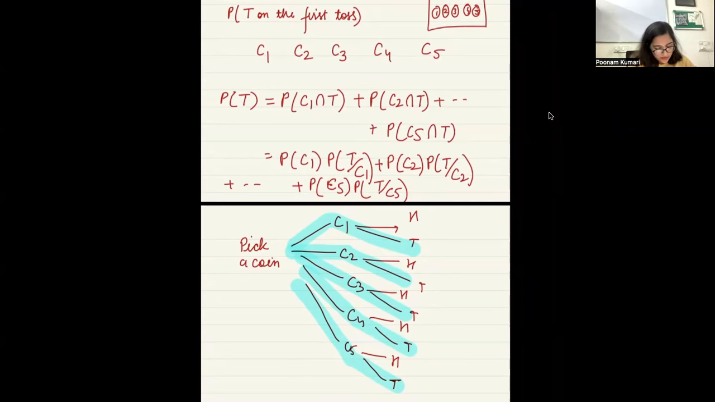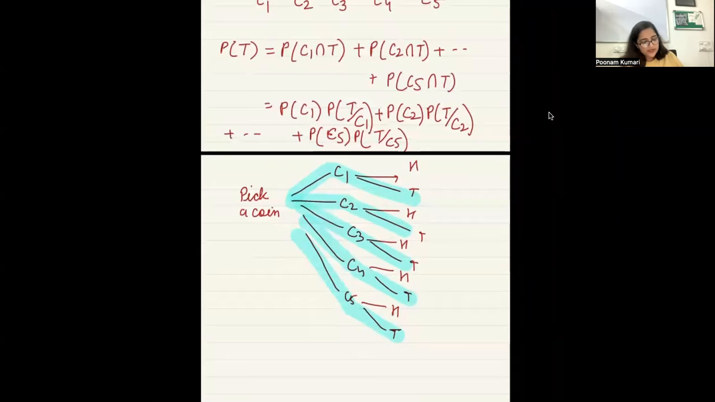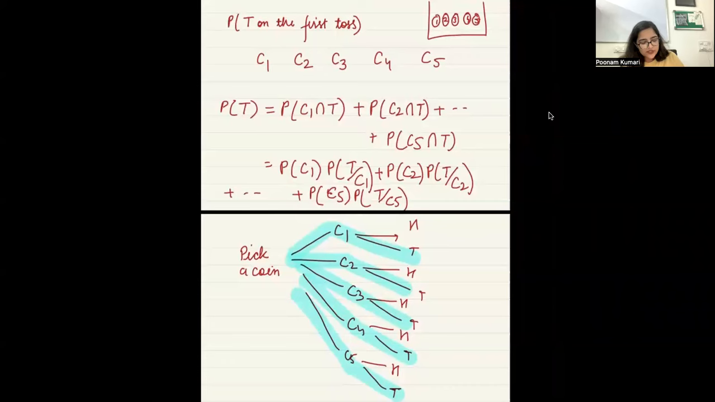All right, now, what is the probability of picking the first coin? Since any coin can come at random, you're selecting the coins at random. What is the probability of picking the first coin?